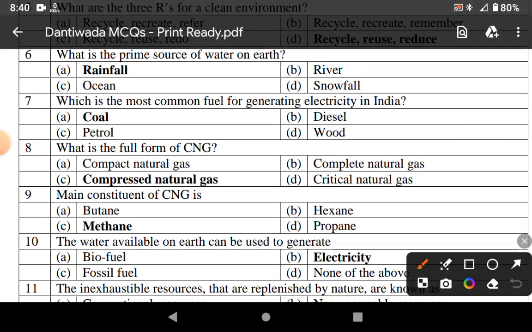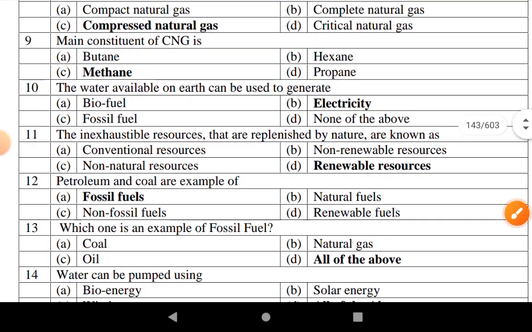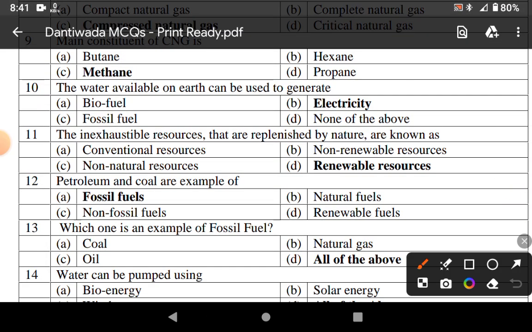Which is the most common fuel for generating electricity in India? Coal. The full form of CNG is compressed natural gas. Main constituent of CNG is methane. The water available on earth can be used to generate electricity. The inexhaustible resource that is replenished by nature is known as renewable resource.